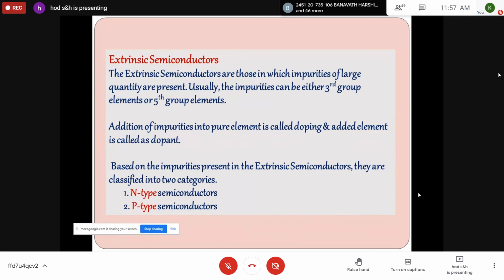So whenever some impurities are added, this phenomenon is called doping, and the added element is called a dopant. And based on the doping process, the extrinsic semiconductors are classified as N-type semiconductors and P-type semiconductors. Please note down this one, the extrinsic semiconductor. And they are classified as N-type semiconductors and P-type semiconductors. I think you have studied this in your intermediate, isn't it?